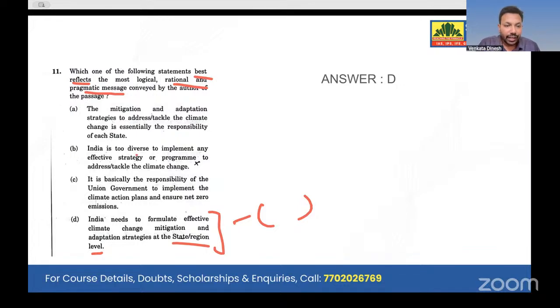But look at here. India is too diverse to implement any effective strategies. It is a negative statement. Never did he mention like this. He even mentioned the opposite of this. India is too diverse that it has all the potentials.